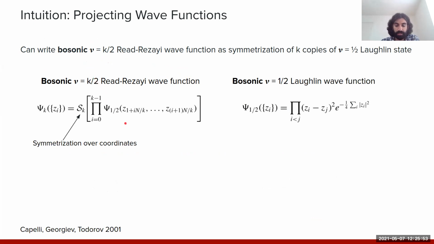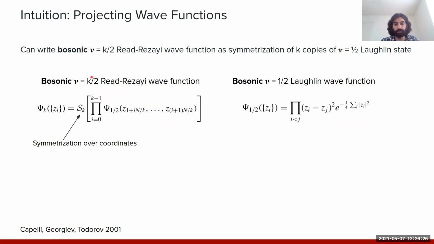So the idea, due to Cappelli, Georgiev, and Todorov, is that if we have a system of n bosons at filling K/2, we can construct the Read-Rezayi wave function by first splitting these bosons up into K groups and writing down a nu equals 1/2 bosonic Laughlin wave function for each of these groups. We can then multiply each of these wave functions together.